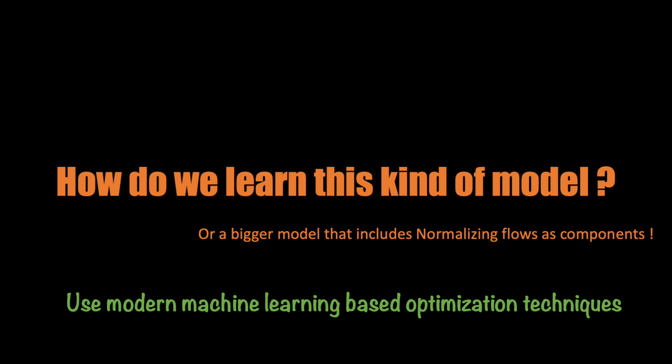If it comes to the fact that normalizing flows are being used as a component in a bigger model, then you let the optimization technique help you out there as well. So in both cases, you end up using your traditional optimization techniques based on gradient descent.